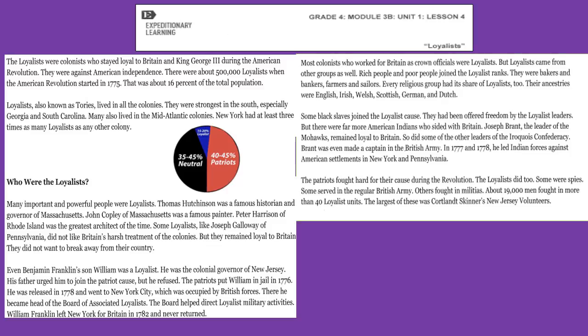Who were the Loyalists? Many important and powerful people were Loyalists. Thomas Hutchinson was a famous historian and governor of Massachusetts. John Copley of Massachusetts was a famous painter. Peter Harrison of Rhode Island was the greatest architect of the time. Some Loyalists, like Joseph Galloway of Pennsylvania, did not like Britain's harsh treatment of the colonies, but they remained loyal to Britain. They did not want to break away from their country.